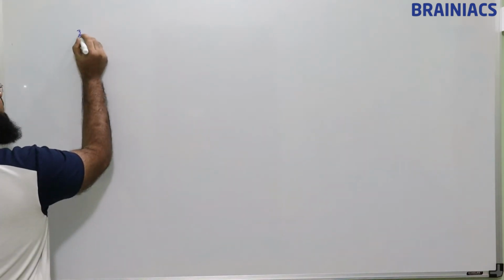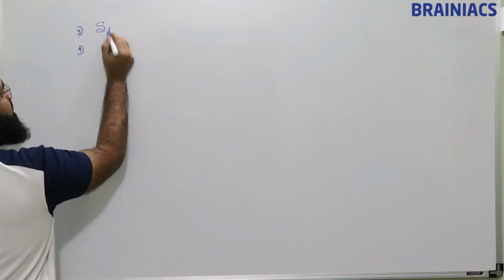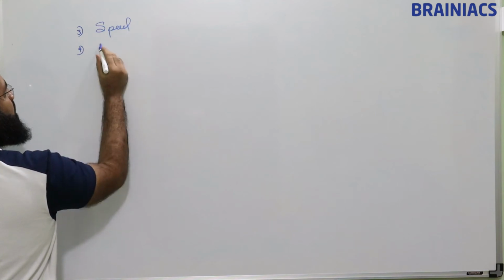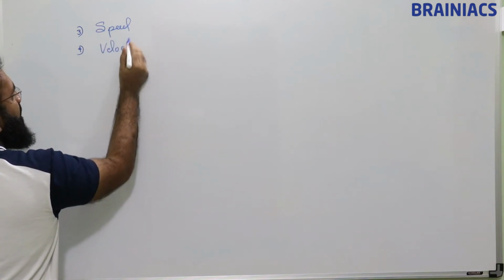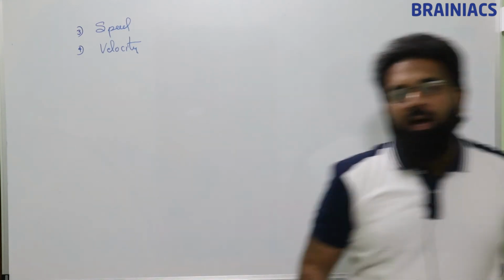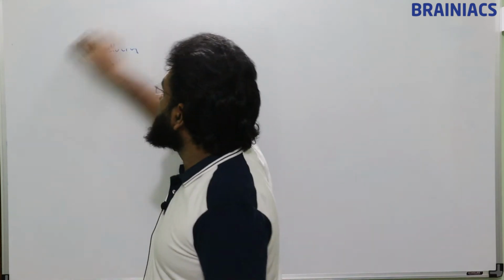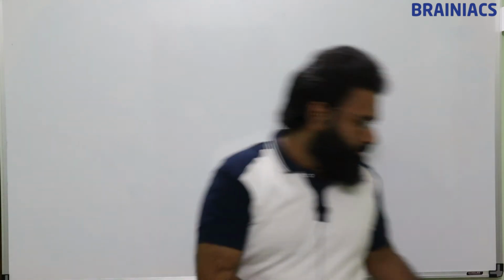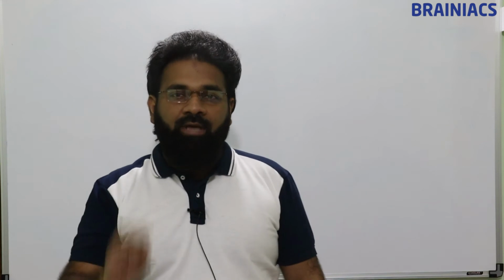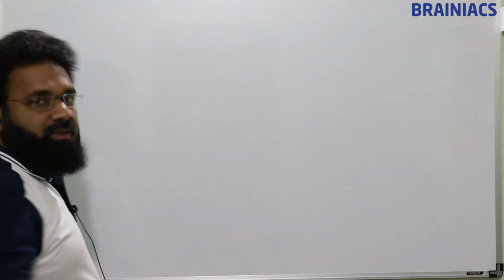The 3rd point was speed and the 4th point was velocity. That we will see after seeing some problems on distance and displacement. So speed, velocity, acceleration are pending. Let us see some problems on distance and displacement.